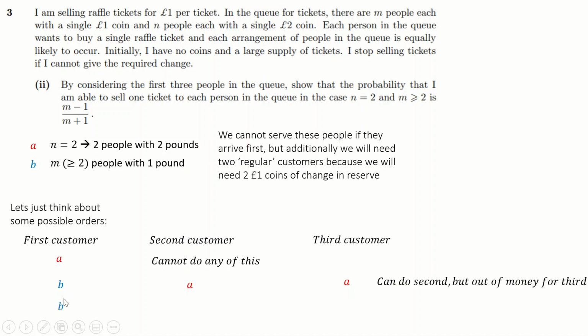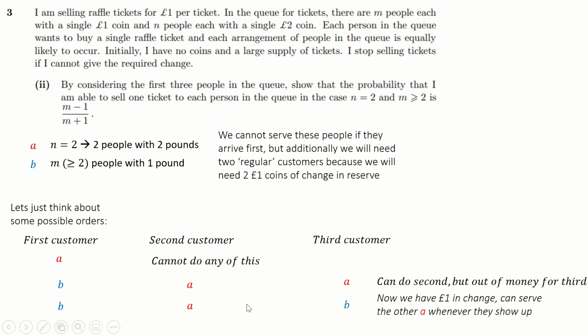So what we have to do is start with a B. Then we can do an A. This is fine as long as a B turns up next, because we need that new single £1 coin before the next A turns up. And whenever the next A turns up, that's fine. If we start with this, we're good, because we have this single £1 coin now from this person.